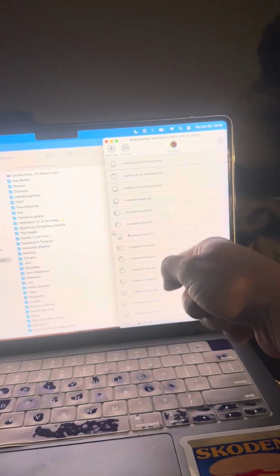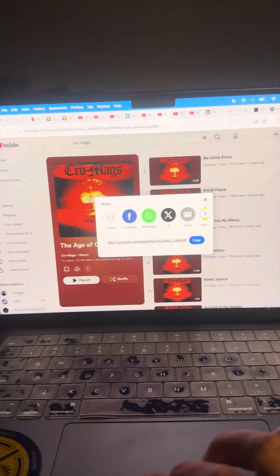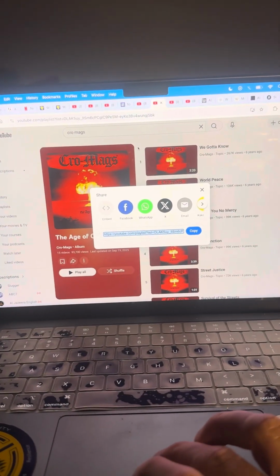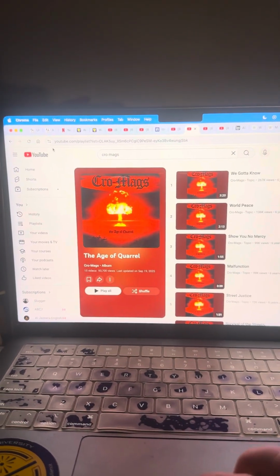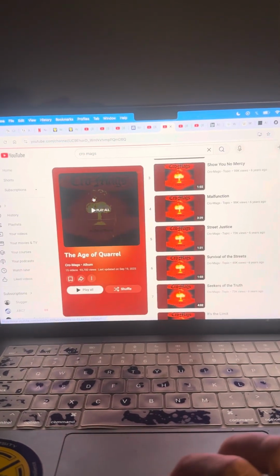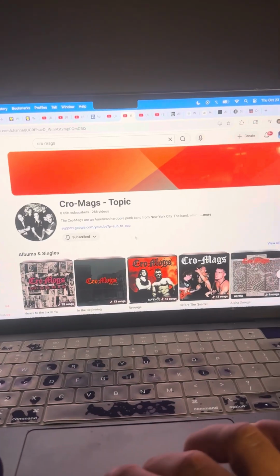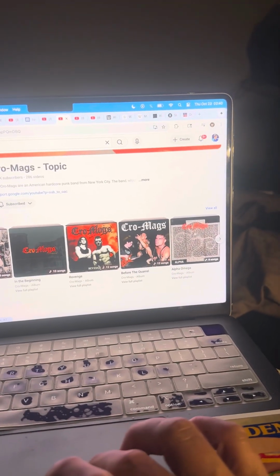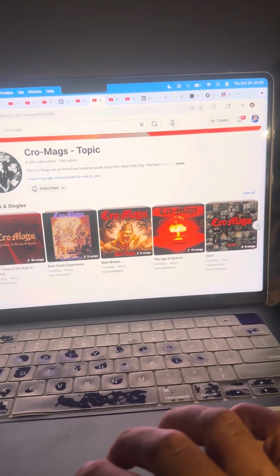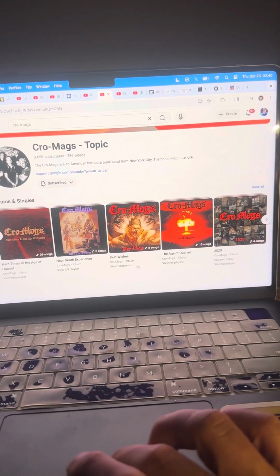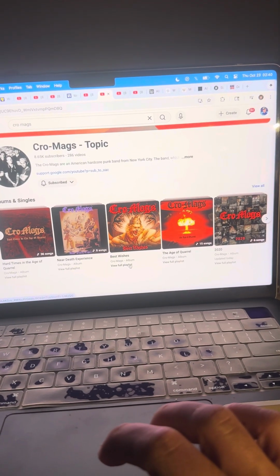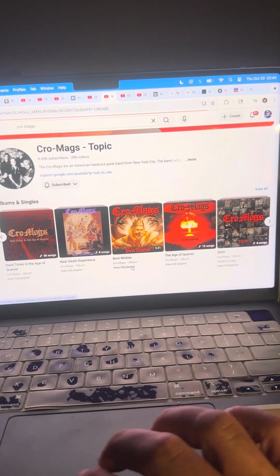Also, while this is populating, you can actually grab more than one playlist. I found this out earlier. So if I want to just go through Cro-Mags and download all of the albums I want from them that are available on YouTube, and go to the next one right here, Best Wishes.